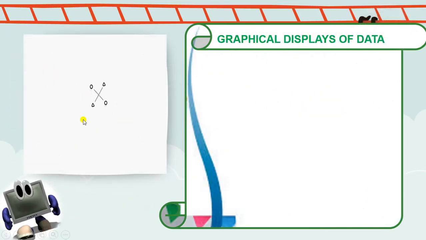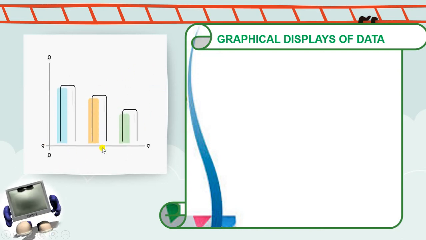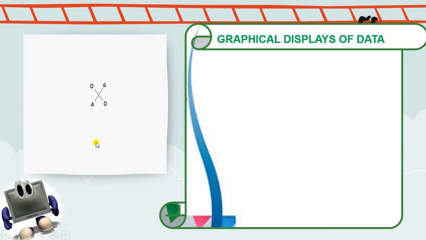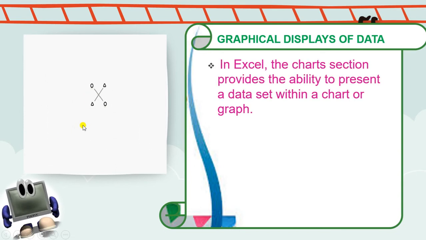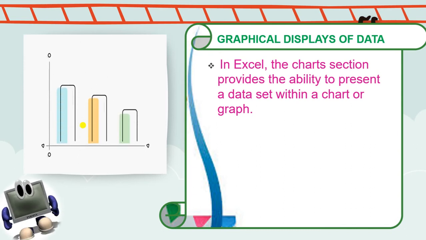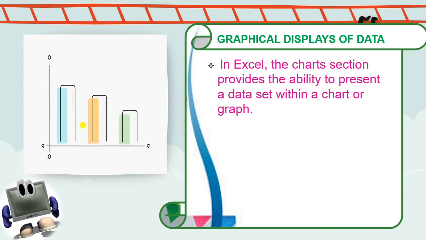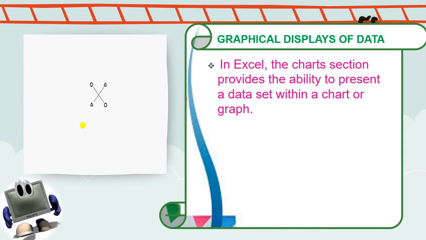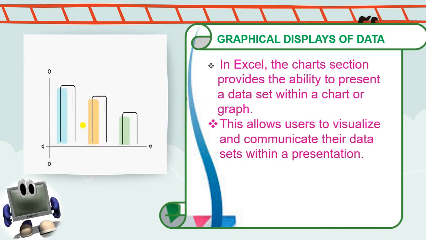On the left side, you can see the graphical displays of the data. These all are graphical displays of the data. If you write the values of anything, you will very easily have a graphical display. The Excel chart section provides the ability to represent the data very easily. Whatever values you enter in the cells, you can easily draw a chart with the help of those values. This allows users to visualize and communicate their data.